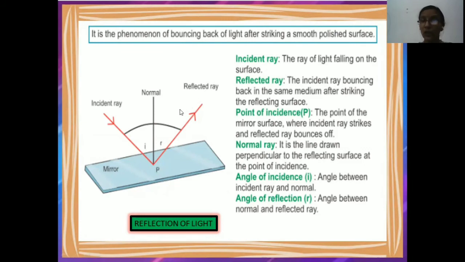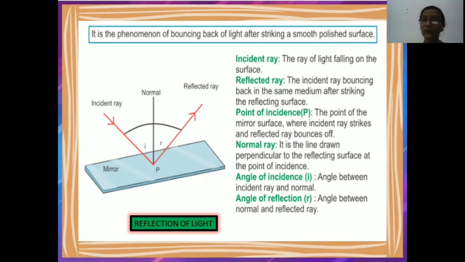Now what we will do, we will draw a perpendicular line. When we draw a perpendicular line at the point where the incident ray and the reflected ray meet, it is known as the normal, and it forms two angles. The angle between the incident ray and the normal is known as angle i, the angle of incidence, and the angle between the normal and the reflected ray is known as the angle of reflection.